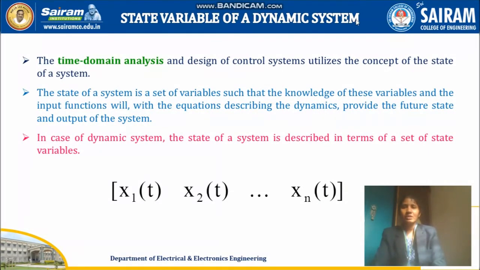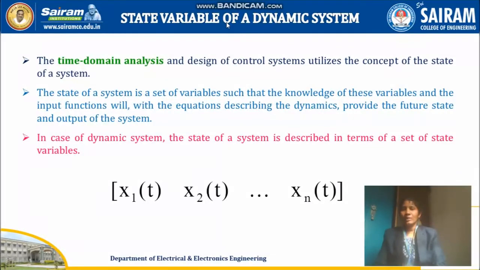As I told, the dynamic system is nothing but a system with memory. Suppose you are using any energy storage elements like inductor or capacitor, then that is going to be your dynamic system. Why? Because your output voltage at any time t greater than or equal to 0 depends on your present applied input plus the initial energy stored on the energy storage element. So only it is called your dynamic system. The number of energy storage elements we have connected in a particular circuit will reflect the number of state variables. So we need to do a time domain analysis.